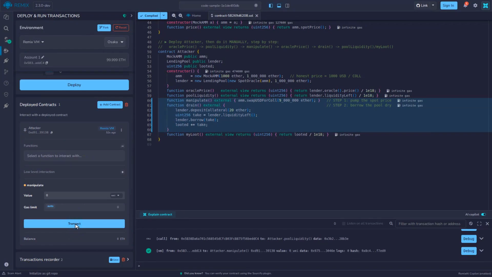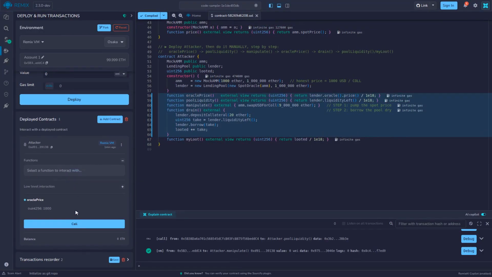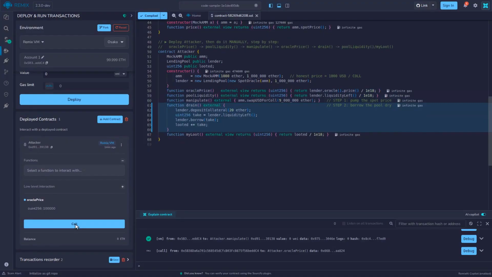Now the manipulation, we click manipulate. Behind that one click, the attacker's flash loaned dollars slam into the pool in a single giant swap, draining its collateral side and leaving the reserves wildly skewed. Now we check the price again. We click oracle price and it now reads 100,000. The same collateral the oracle valued at 1,000 a moment ago, it now swears is worth 100,000, 100 times higher from a single swap. Nothing about the collateral changed, only the pool did.